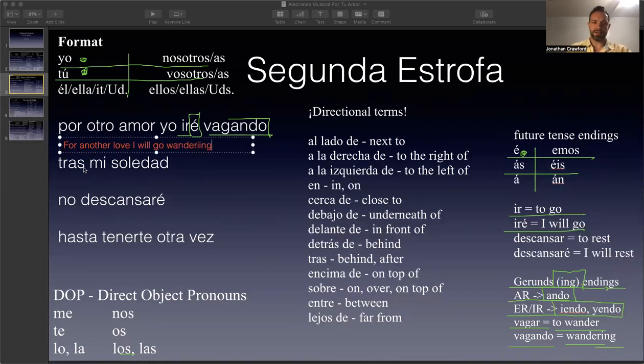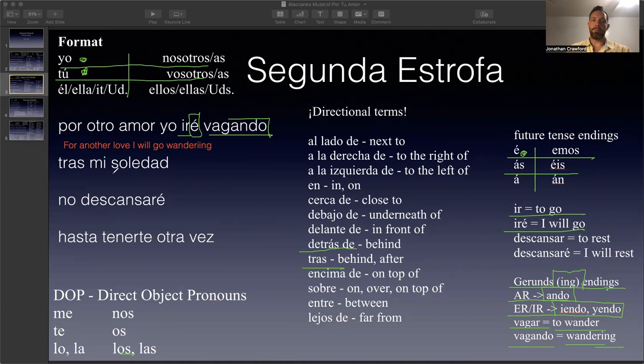And then it says, tras mi soledad. So tras is a directional term. I've written out some of the most common directional terms in Spanish, of which tras is one of them. So tras is right here. It's similar to detrás de, which is often used with the preposition de, meaning behind. But in this case, there is no preposition. It just says tras mi soledad, and it means behind or after.